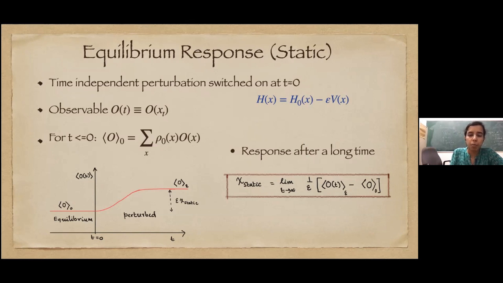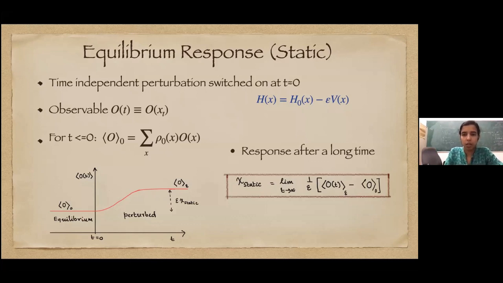So the static response characterizes the difference between this long time perturbed value and the value that it had before the perturbation was switched on. In this picture, you can see the static value before the perturbation was switched on and the static value after. So this is how we define it: in the t going to infinity limit, O(t) minus O at time 0.